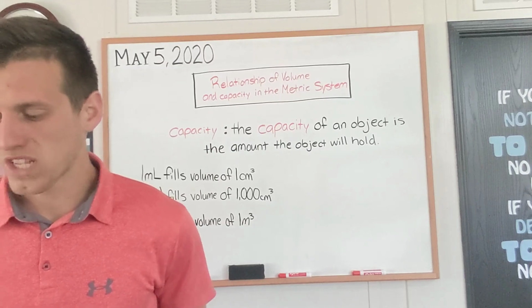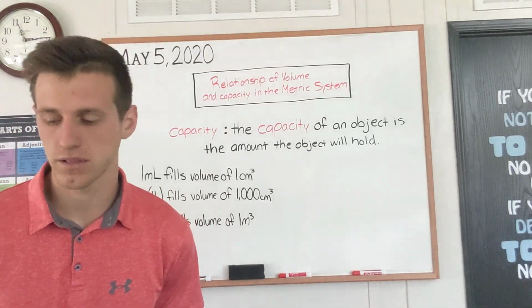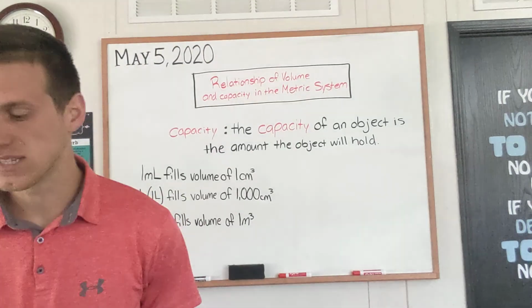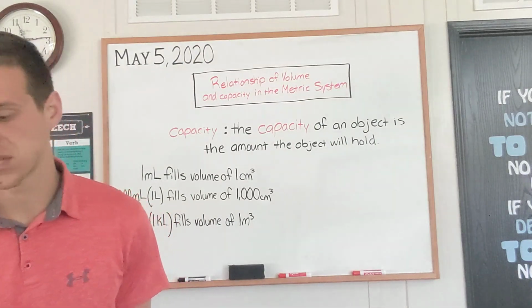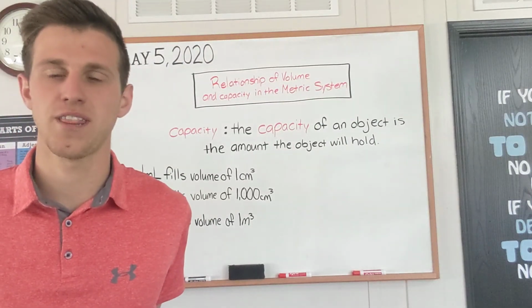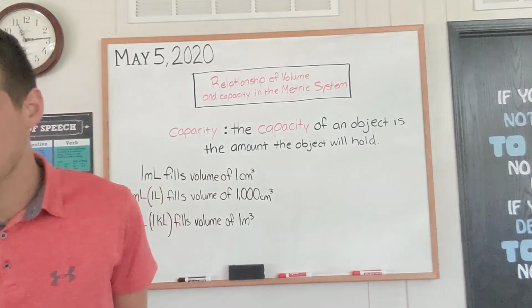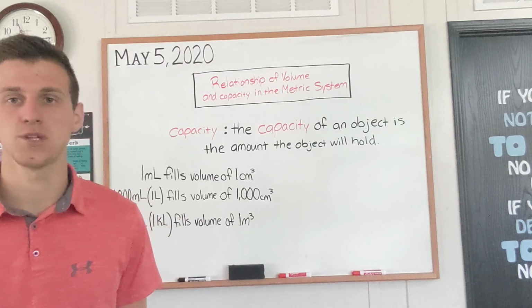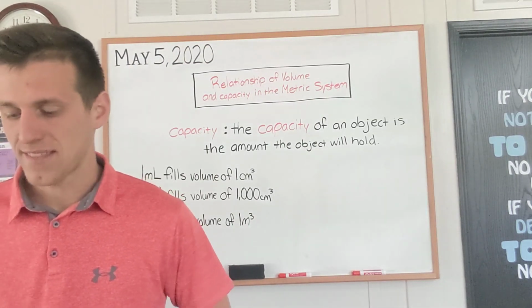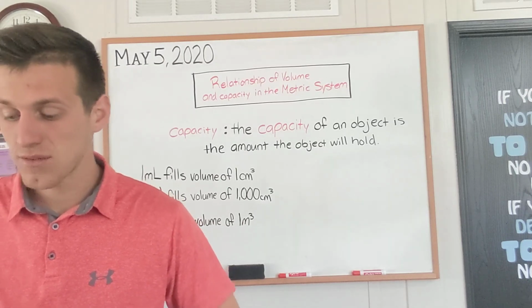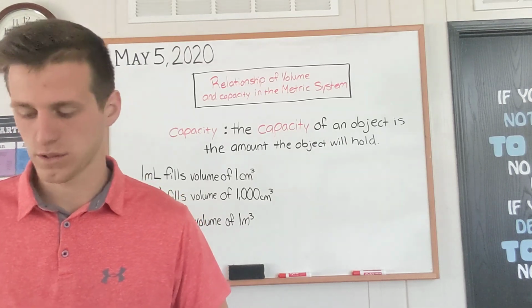If we keep reading, it says, what is the capacity of the coffee mug rounded to the nearest milliliter? So the shape of the mug is cylindrical. Use the formula to find the volume of the cylinder. So you guys remember what your formula is for finding the volume of a cylinder? Remember, it's V equals base times our height, and our base is a circle, so we would substitute our capital B for the area of a circle.